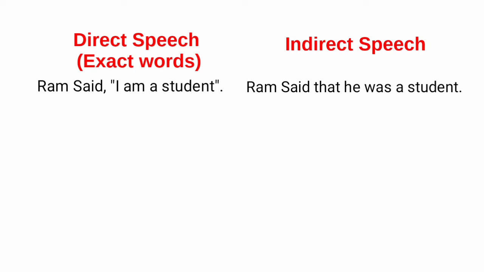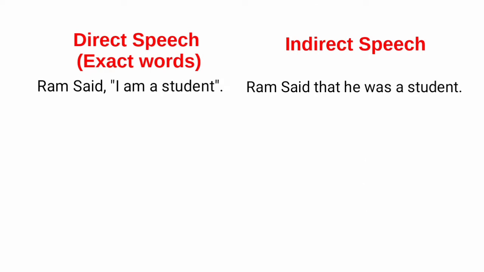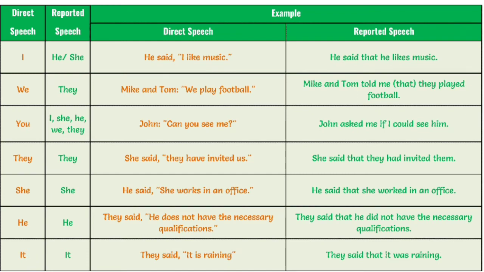We have also changed the tense. When we used direct speech, the reported speech was in simple present tense, and while writing indirect speech, we use simple past tense. It means simple present tense converts into simple past tense. Now take a screenshot of this chart showing changes in tenses. We also change the pronoun. I became he. Some other pronouns can be changed like this according to convenience.